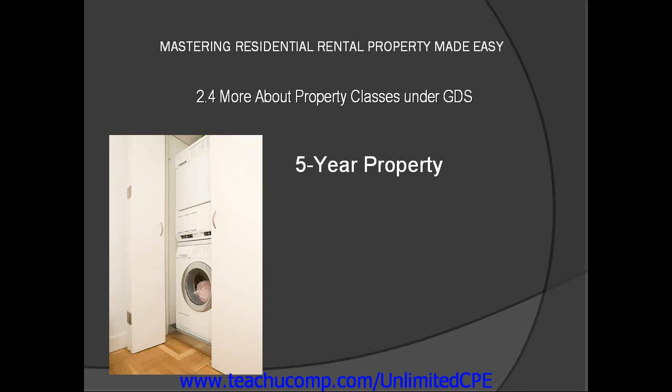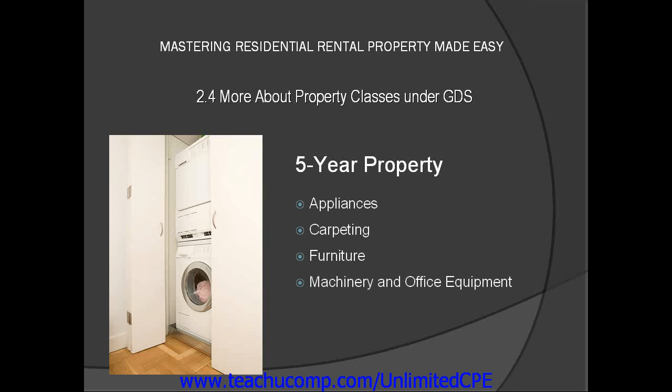5-year property includes peripheral equipment used in placing and keeping residential rental property in service. This property includes appliances, carpeting, furniture, and other items used in residential rental activity. Machinery and office equipment such as computers, copiers, and calculators, automobiles, and light trucks. There are some limitations on depreciation of 5-year property, which are discussed further in IRS Publication 946, How to Depreciate Property.